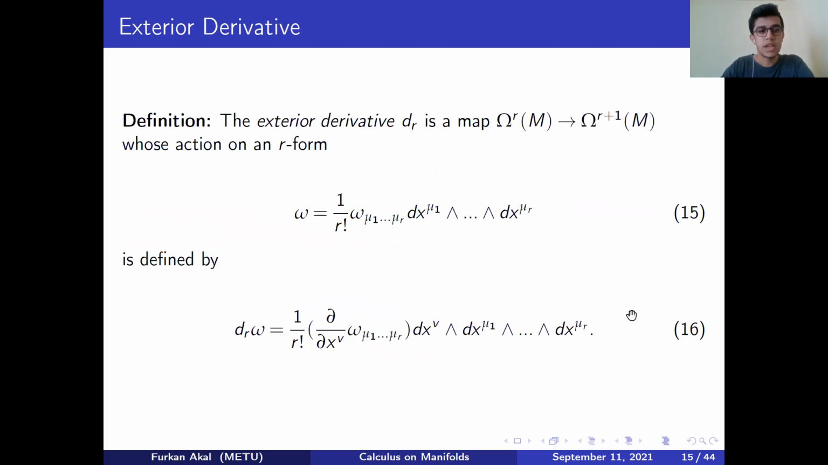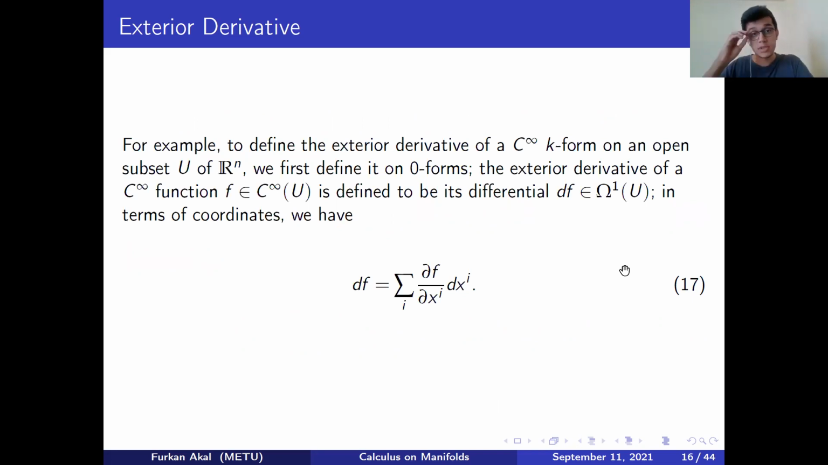And now we're ready to introduce the notion of exterior derivative. It is basically a function which takes an r-form and yields an (r+1)-form, obeying this formula. Now, for an example, let's define the exterior derivative for functions or zero forms.